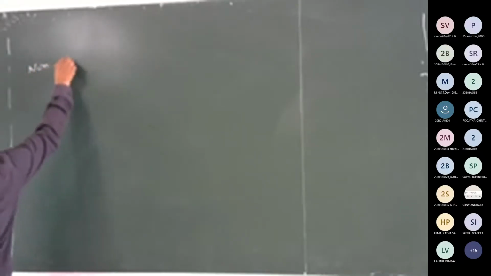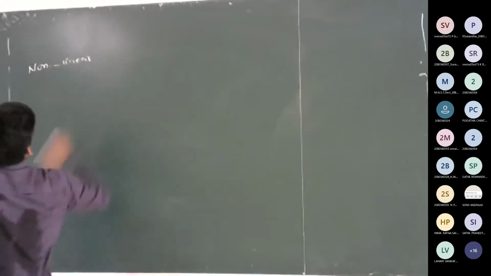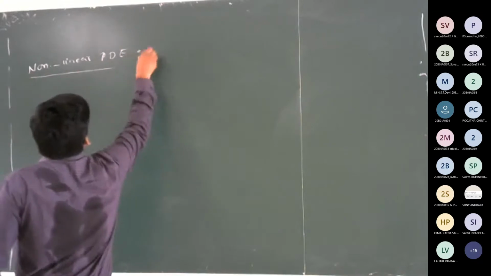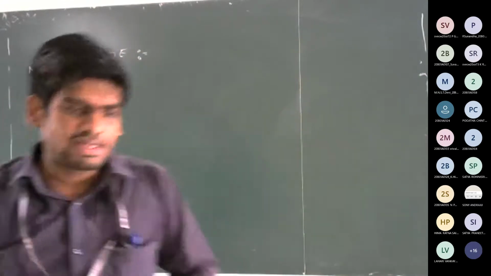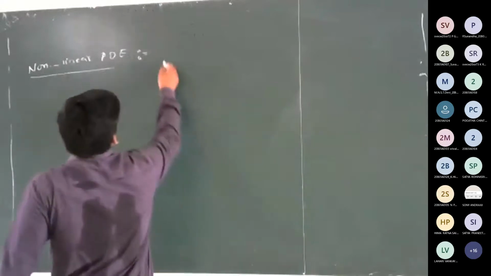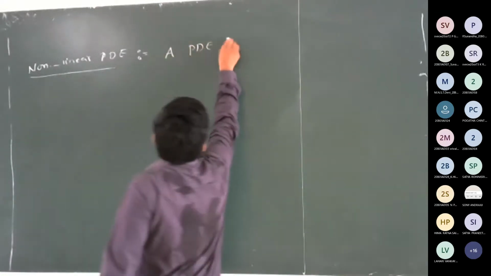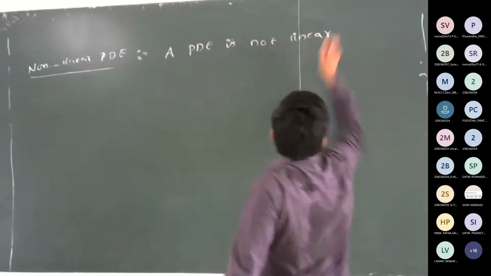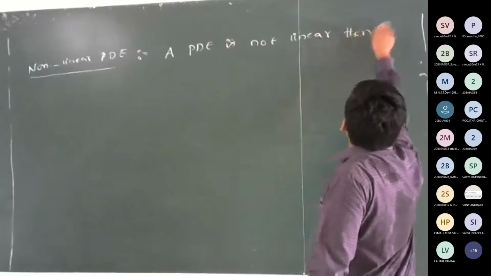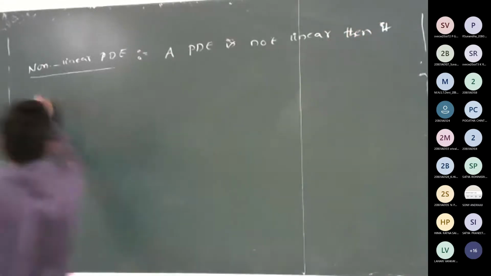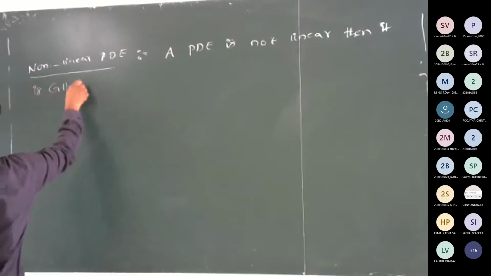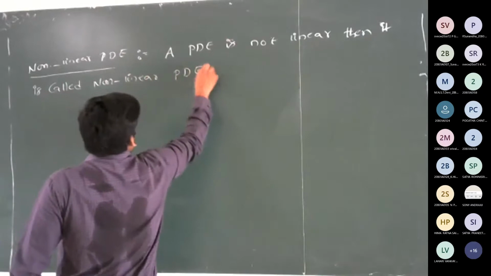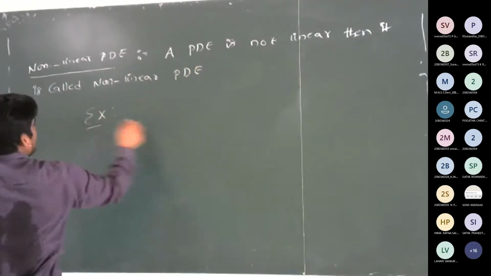Non-linear PDE. Continuing from the last class, the definition of a non-linear PDE is very simple. If a PDE is not linear, then it is called a non-linear PDE.